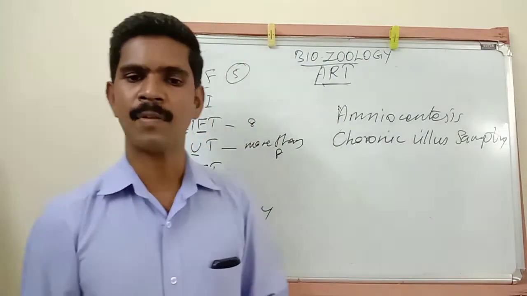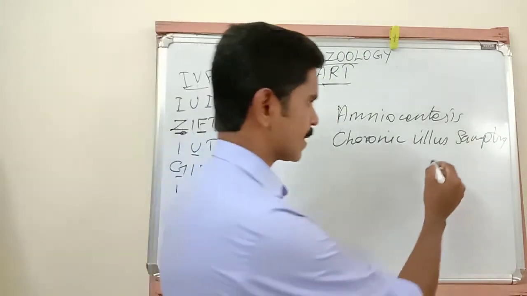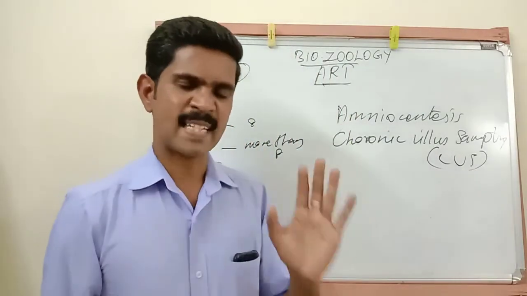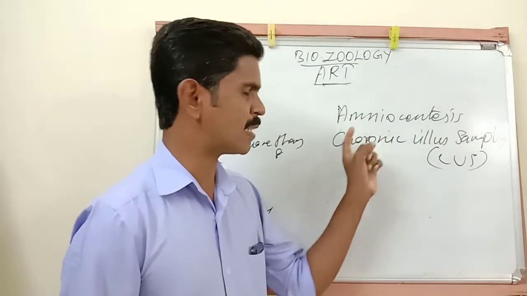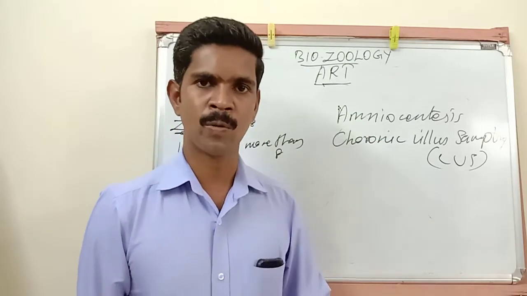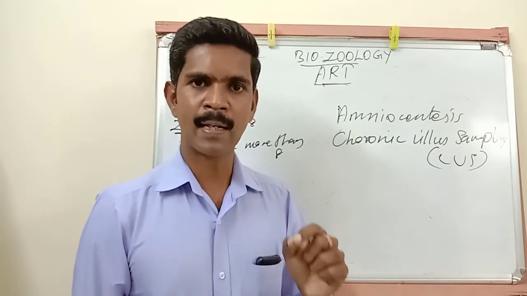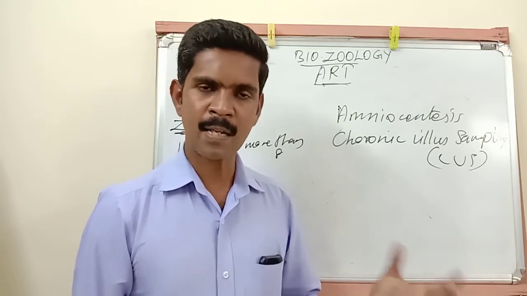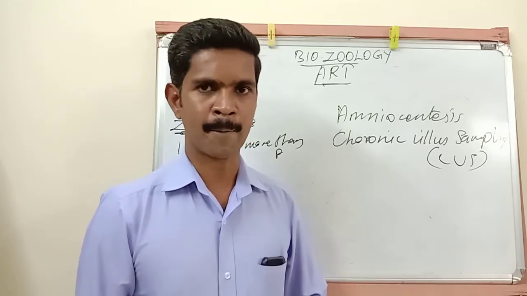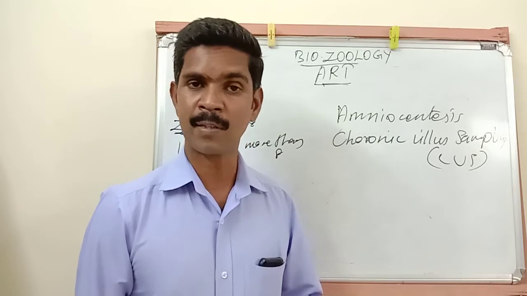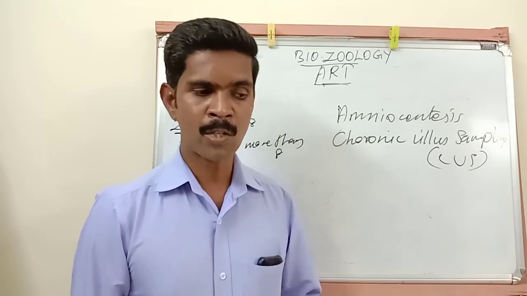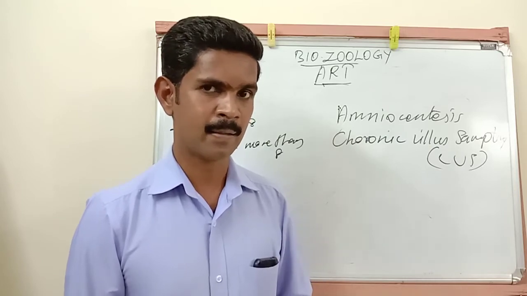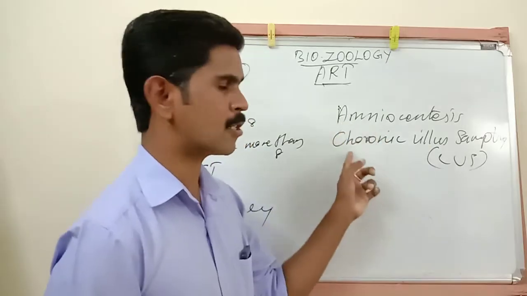Amniocentesis and chorionic villus sampling, CVS. These two are the tests. These two techniques are used to find out the abnormalities in the chromosomes of the fetus. When the fetus is developing inside the uterus of the mother, sometimes the fetus may be affected with problems. So the chromosomal abnormalities of the fetus are identified by using these two techniques.